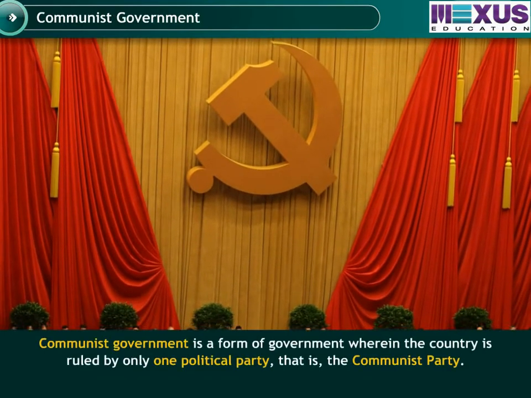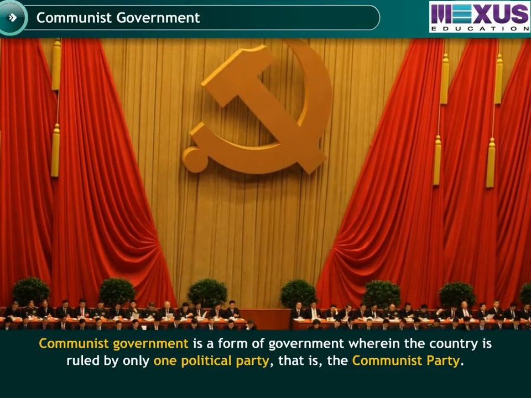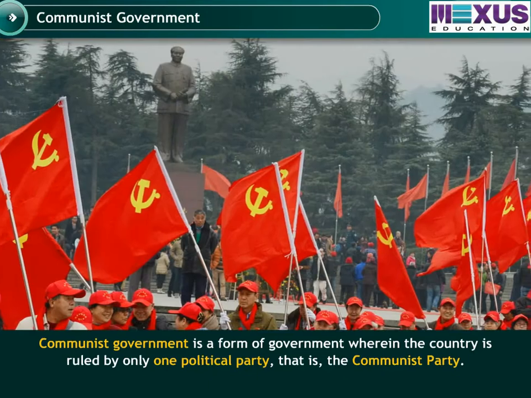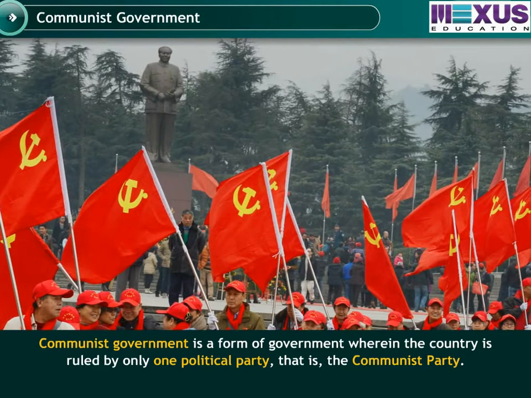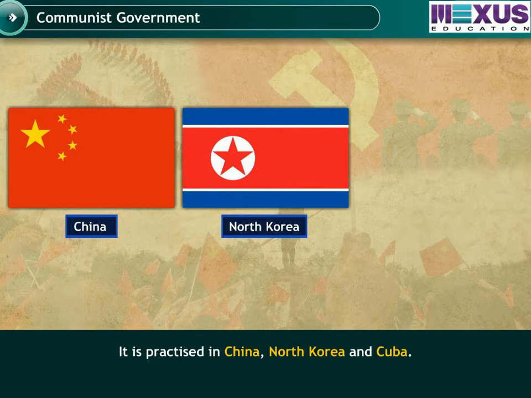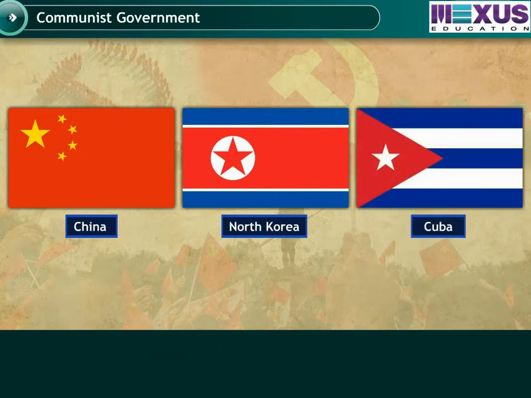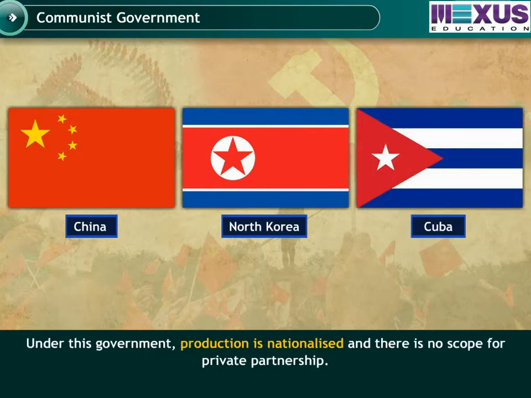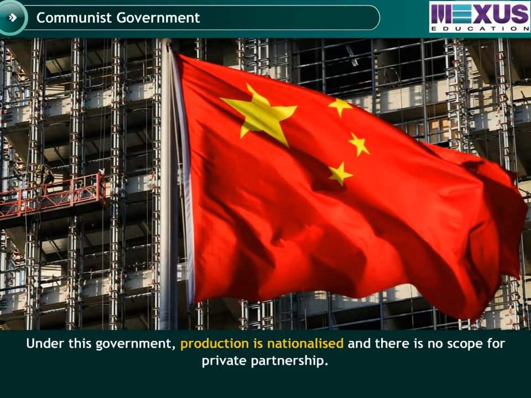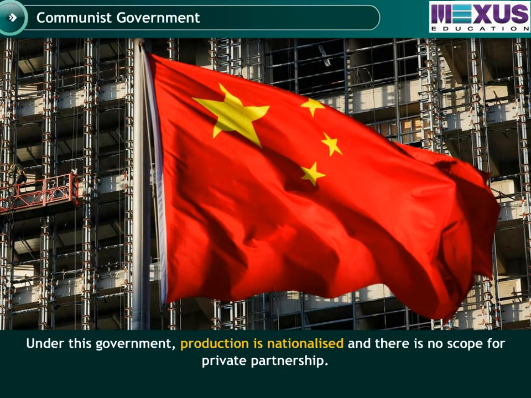Communist government is a form of government wherein the country is ruled by only one political party, that is the Communist Party. Communism is practiced in China, North Korea, and Cuba. Under this form of governance, production is nationalized and there is no scope for private partnership.